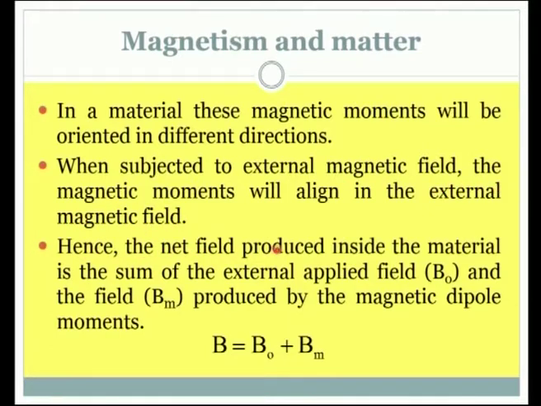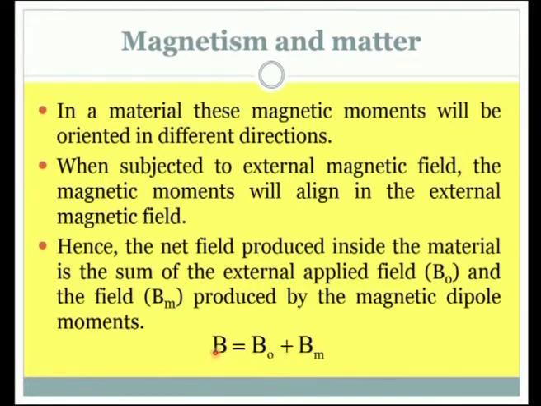Hence, the net field produced inside the material is the sum of the external applied field, which is represented as B naught here, and the field Bm produced by the magnetic dipole moments. So, this magnetic field B is due to the external field that is already present, and also due to the magnetic field produced by the magnetic dipole moments.